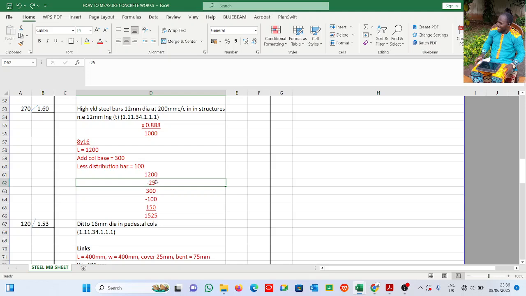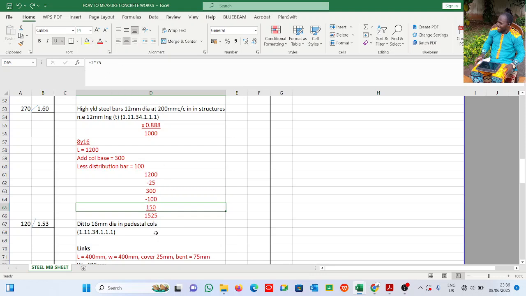25 mm, which is the cover, and then I add. That's why you see it. If you see less, you see a negative sign in front. Add 300, and then for me to get to where the reinforcement is, I less distribution bar, right? So that's 100 mm, and then add bent. This is 2 by 75.